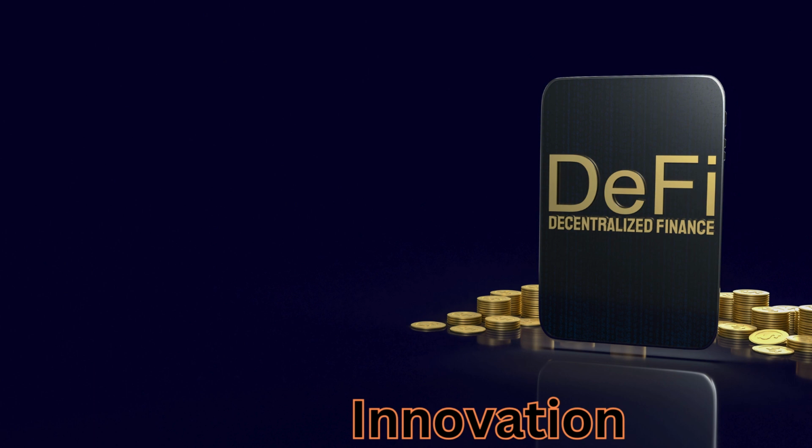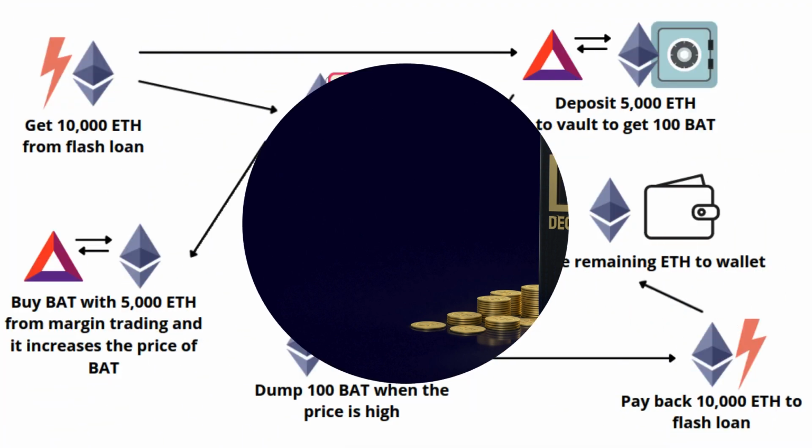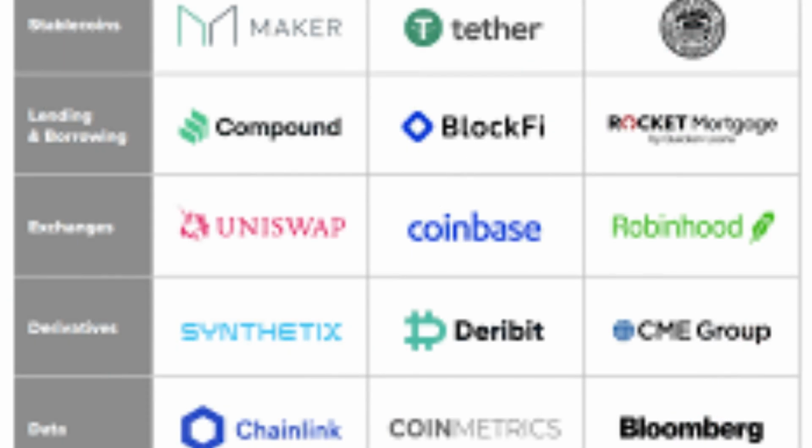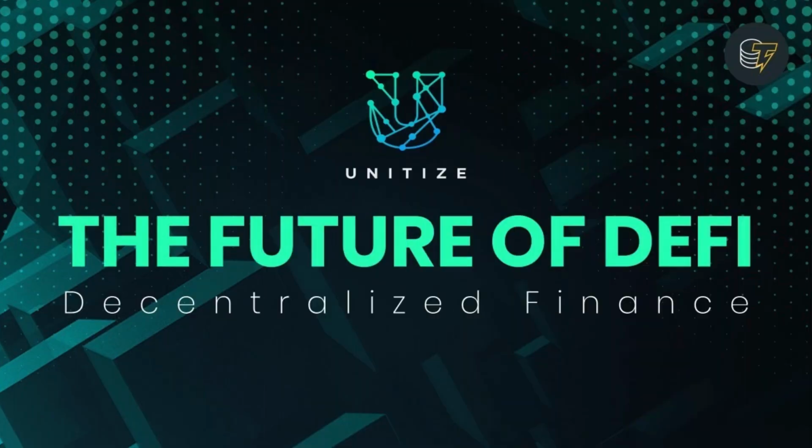5. Innovations in DeFi. Automated market makers, AMMs. These algorithms replace traditional order books in decentralized exchanges, enabling more efficient and automated trading. Flash loans. Instant and uncollateralized loans that have facilitated complex trading strategies and arbitrage opportunities. Decentralized autonomous organizations, DAOs. Community-driven organizations that make decisions through governance tokens, providing users with a say in the platform's development.